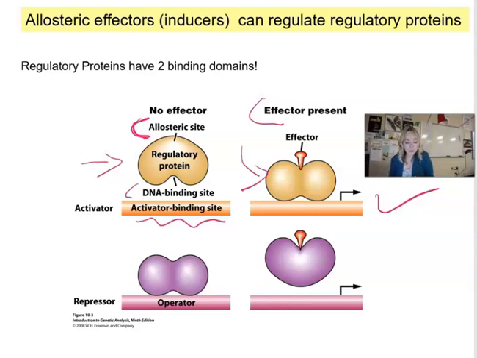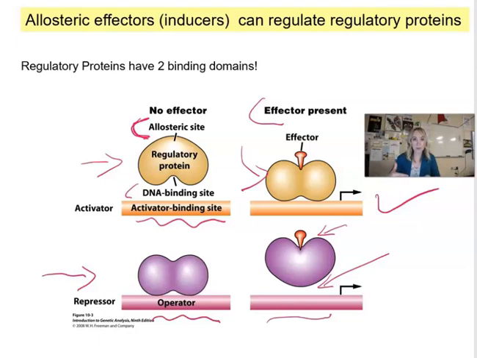And if you look at the repressor, now the repressor is bound to the operator, so RNA polymerase would be blocked, would not be able to get through and read the gene. However, if there is an effector, it binds to the allosteric site here. That repressor undergoes a conformational change, and you can see it dissociates from the operator. So now the road is nice and clear, so RNA polymerase can read the gene and produce that mRNA molecule.